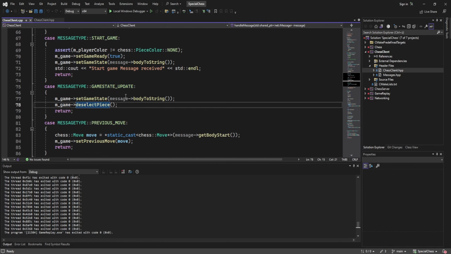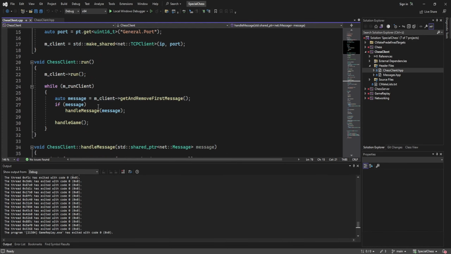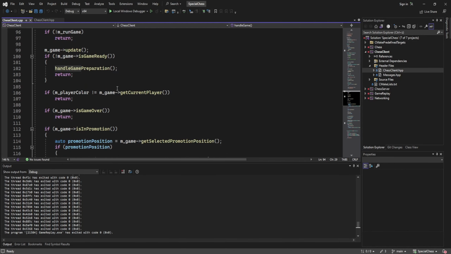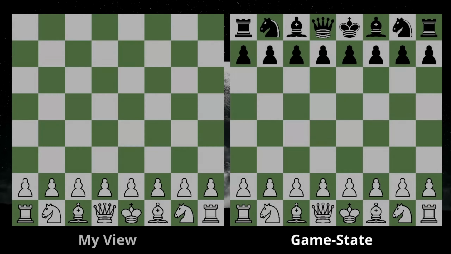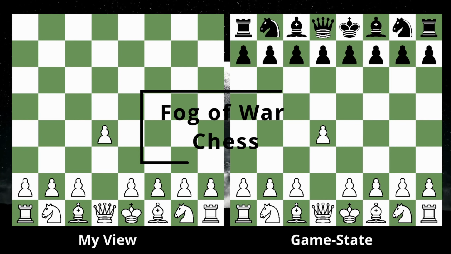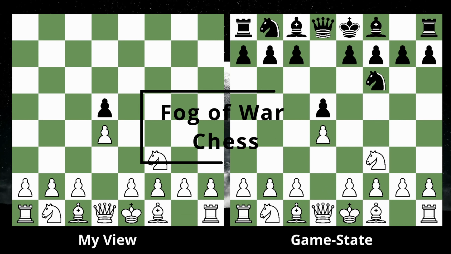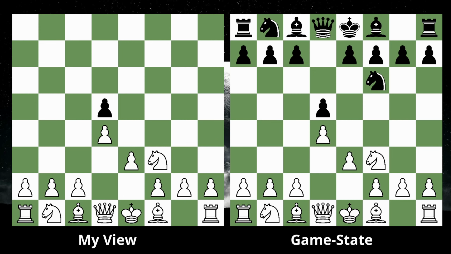Now that we have a little overview of how this project works, let's talk and rate the three modes which were implemented for this project. We'll first start with the mode my friend requested, Fog of War Chess. Fog of War Chess is actually a mode that already exists, for example on chess.com. However, this one is a bit different than the one on chess.com.